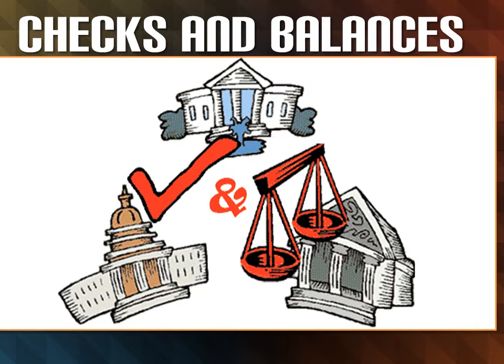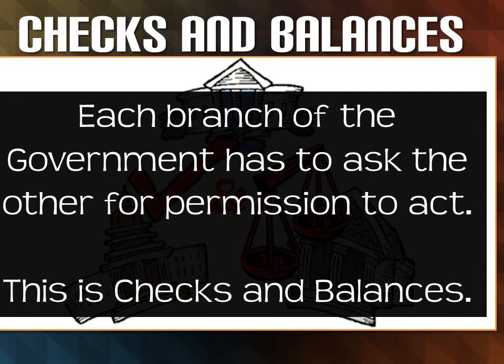Now, the reason that we have separation of powers in the 3 branches is because there's also a process of checks and balances, and it's probably one of the greatest principles or core beliefs of our country. Basically, what checks and balances are is that each branch of the government has to ask the other branches for permission to act. So the president can't just do whatever he wants. He has to ask Congress if he can do certain things.